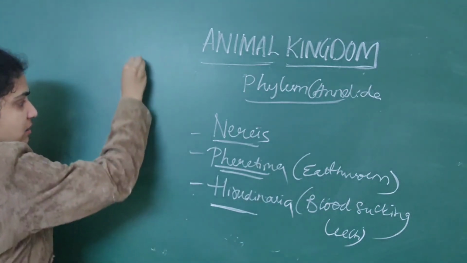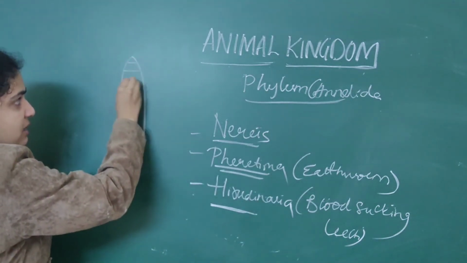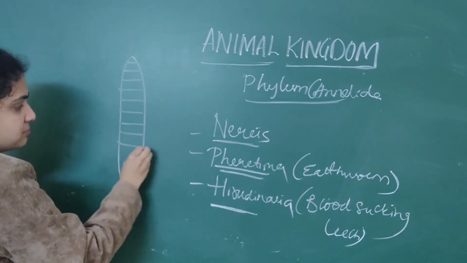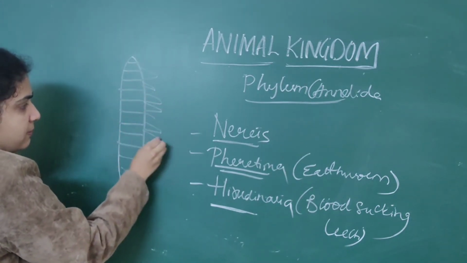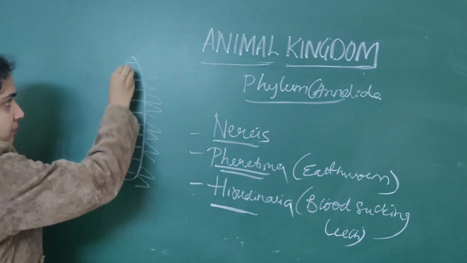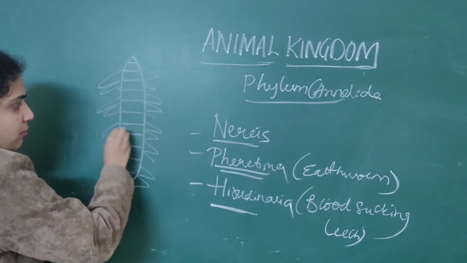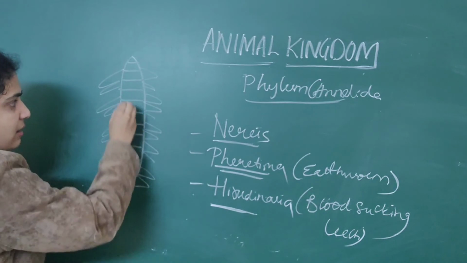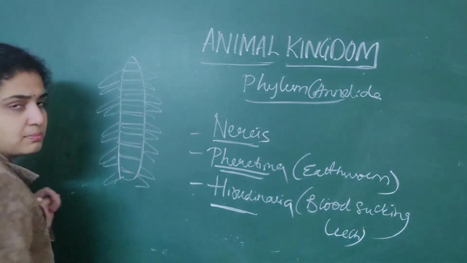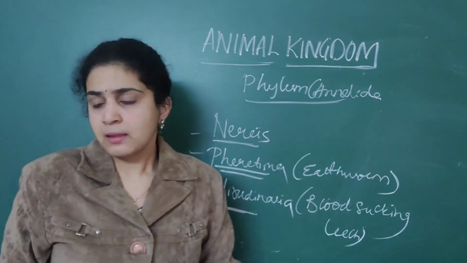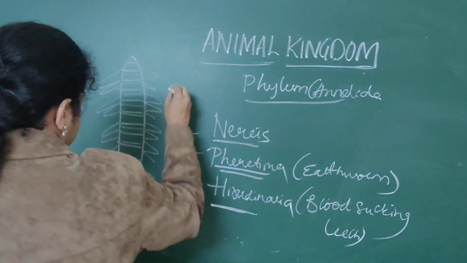So this is the diagram of Nereis. If they give you this diagram, you should be able to identify which organism it is. This is Nereis.